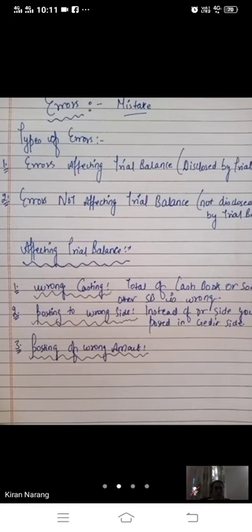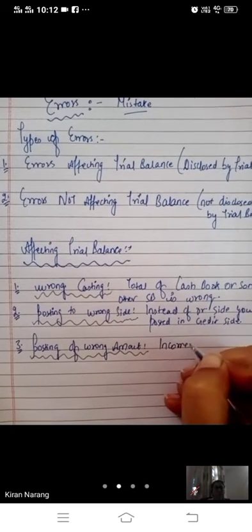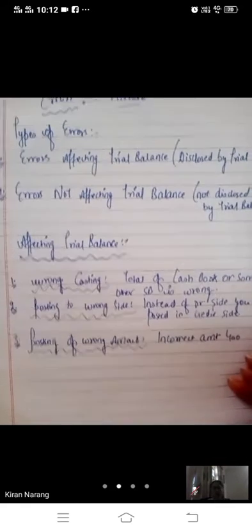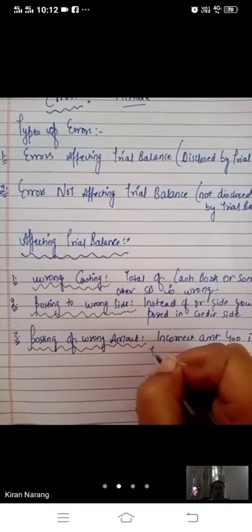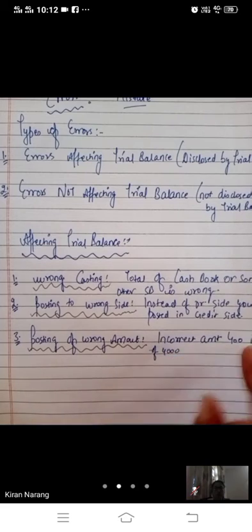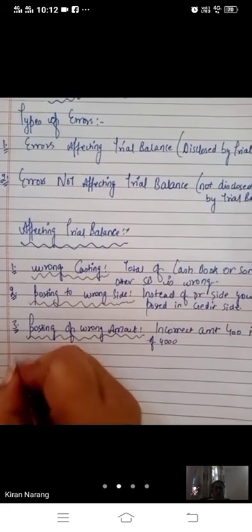The trial balance will not tally if the posting in an account is made with an incorrect amount. You have to write 4,000, but you have written only 400, then the total will not tally.